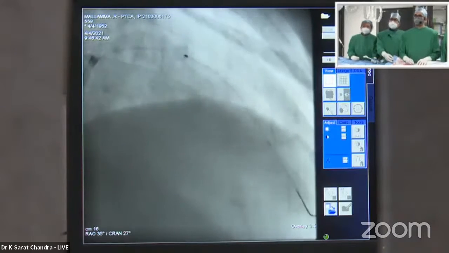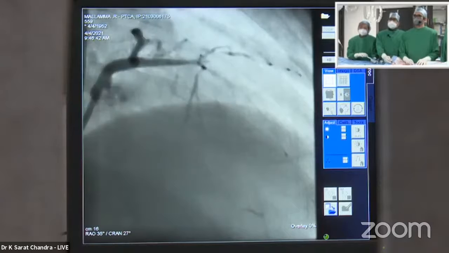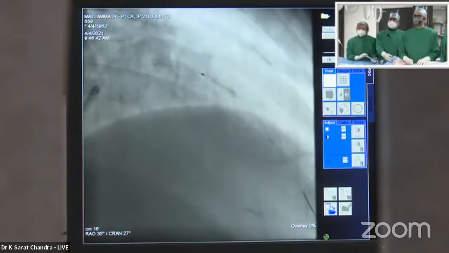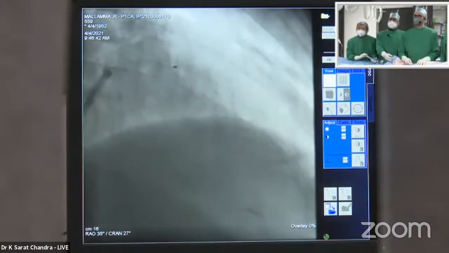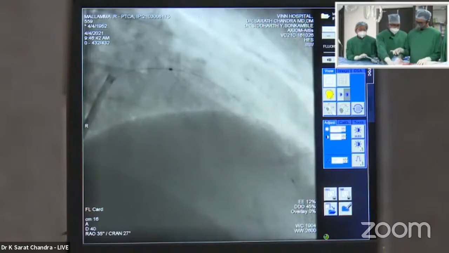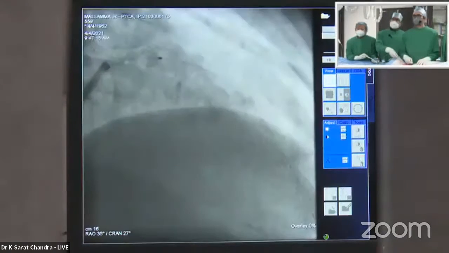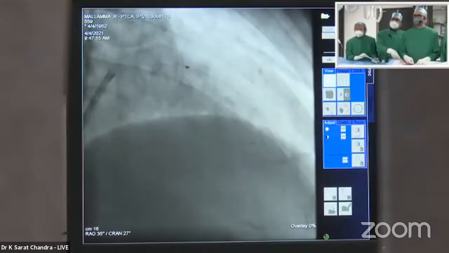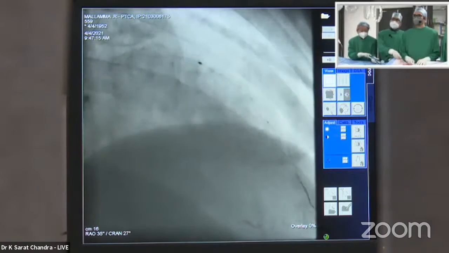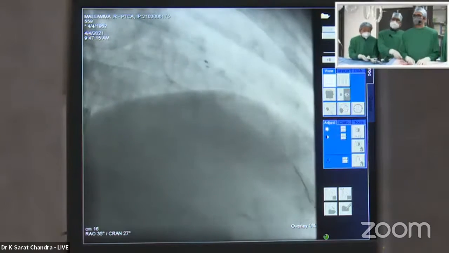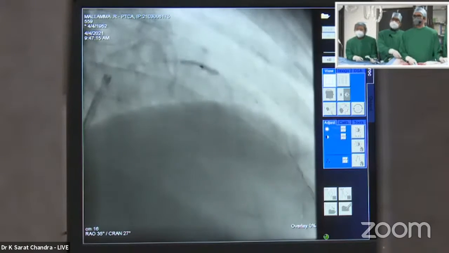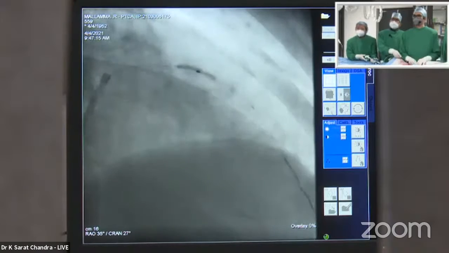Okay. Small test. Just give a small turn to this. Yeah, I think it has moved a little bit. Inflate it, please. Okay. Deflate.